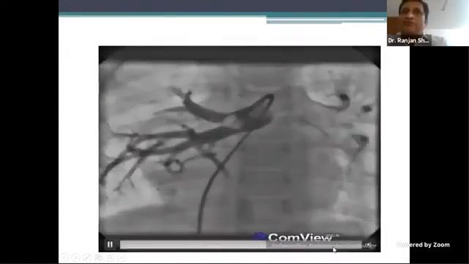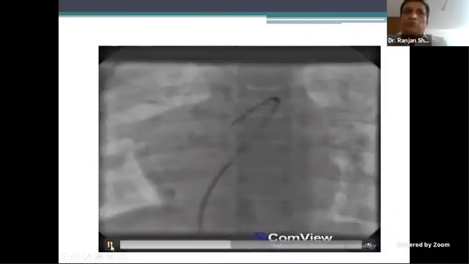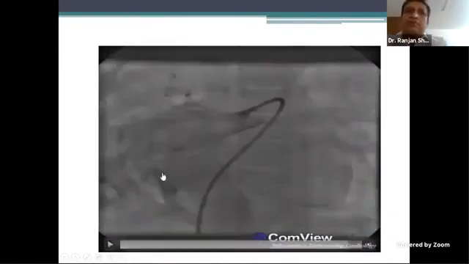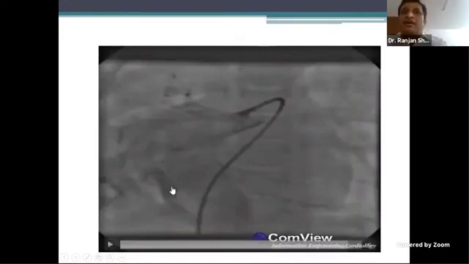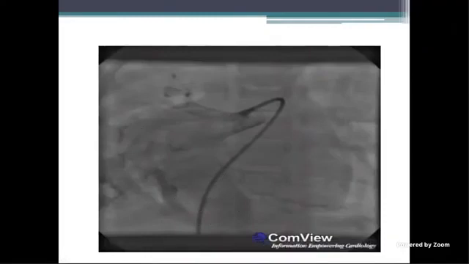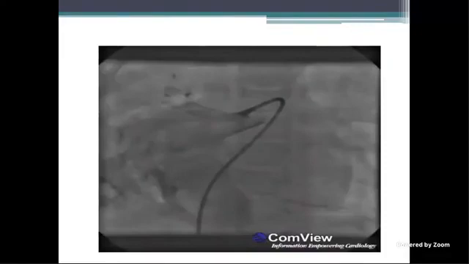So it's likely to be, see here, it's like a scimitar, no? So there is a vein here, which is now going down. This is the diaphragm here. It's going below the diaphragm and joining here. So it's a partial anomalous pulmonary venous return. From whatever we see, the right upper and lower pulmonary veins are going below the diaphragm and joining, almost like scimitar syndrome. But scimitar also has a hypoplastic right lung, which we need to find out and describe.